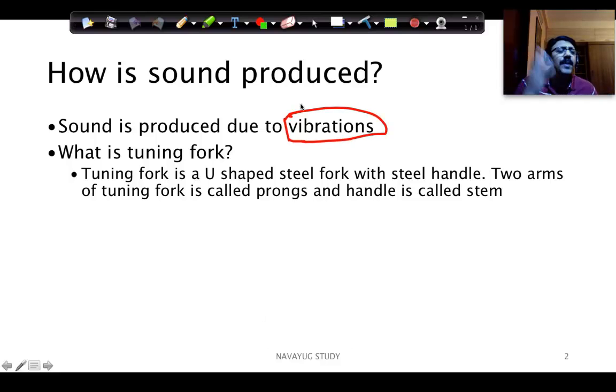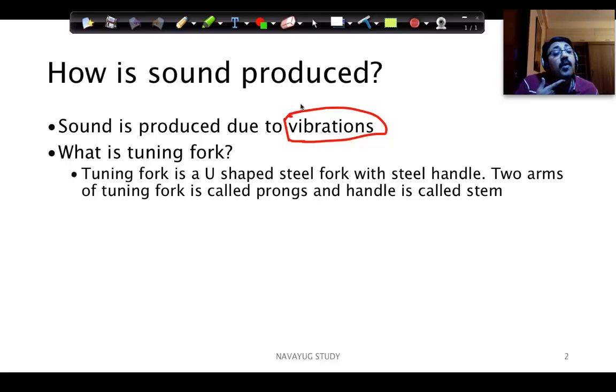A simple example is when you talk, you just hold your finger near the throat, right? And you can see that there's something which is vibrating, right?